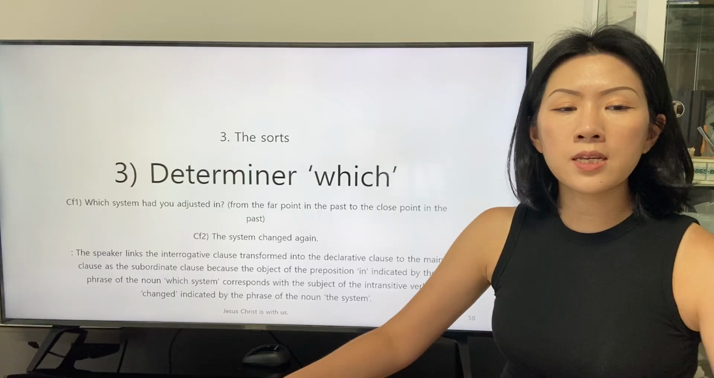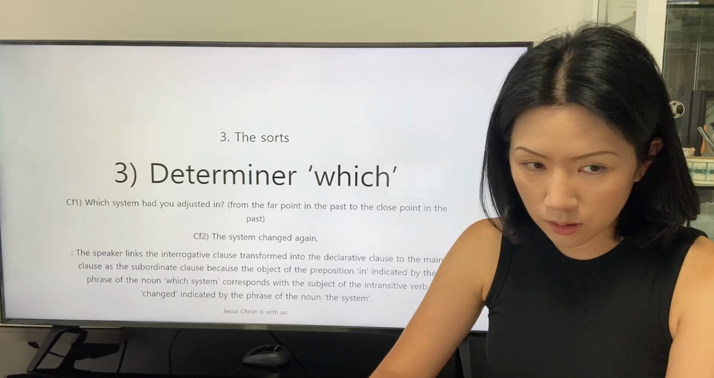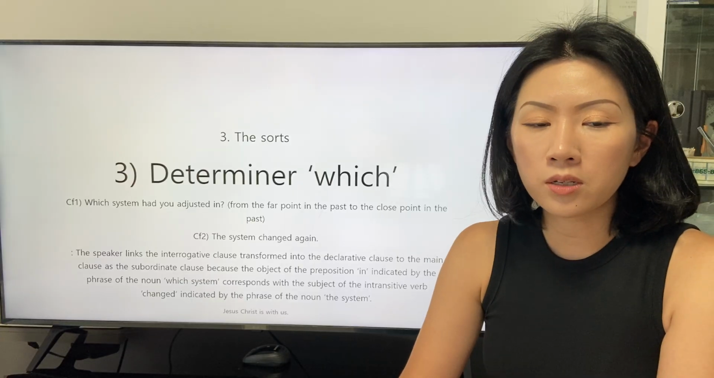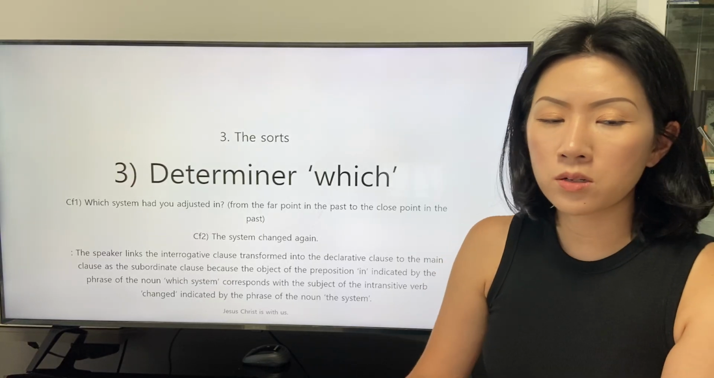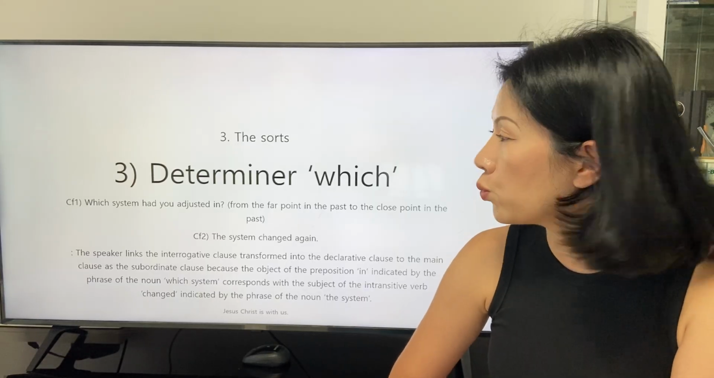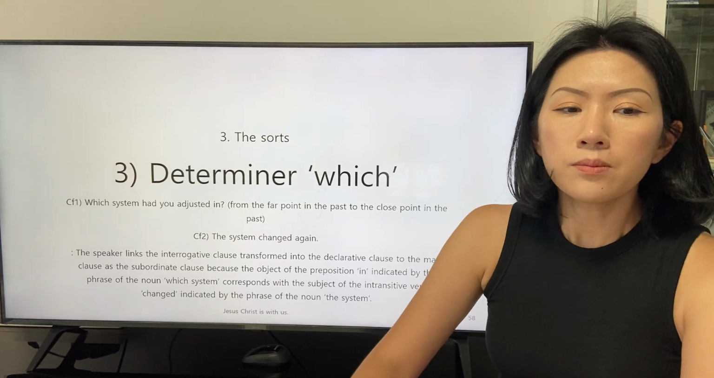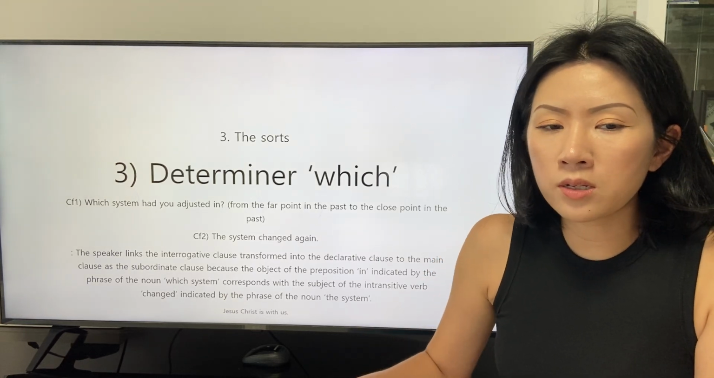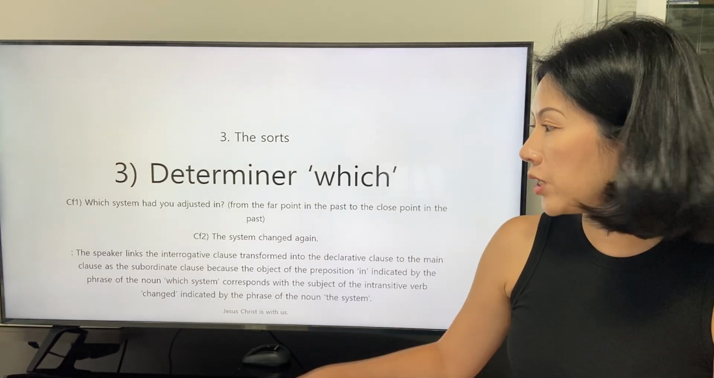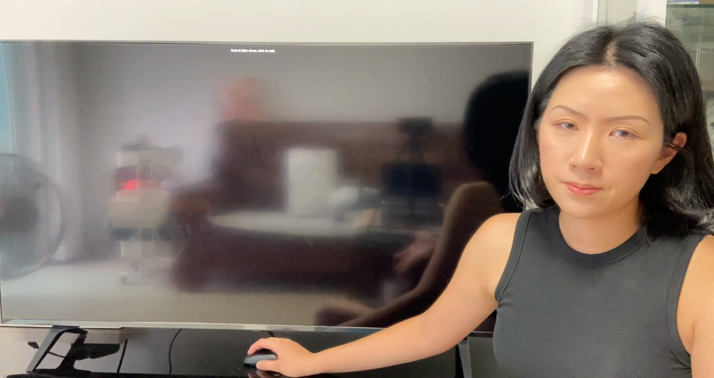The speaker links the interrogative clause transformed into the declarative clause to the main clause as the subordinate clause, because the object of the preposition in indicated by the phrase of the noun which system corresponds with the subject of the intransitive verb changed, indicated by the phrase of the noun, the system.